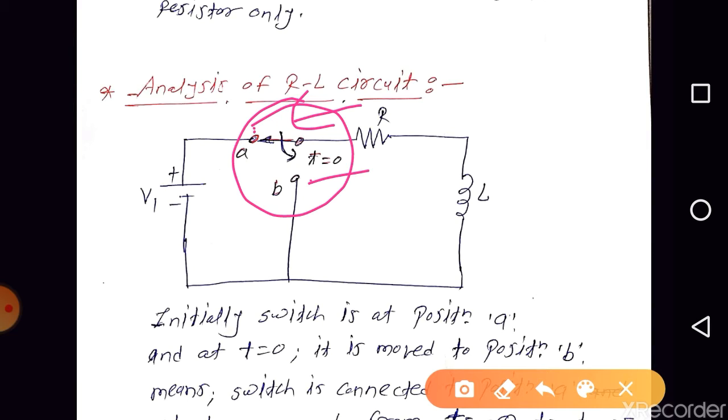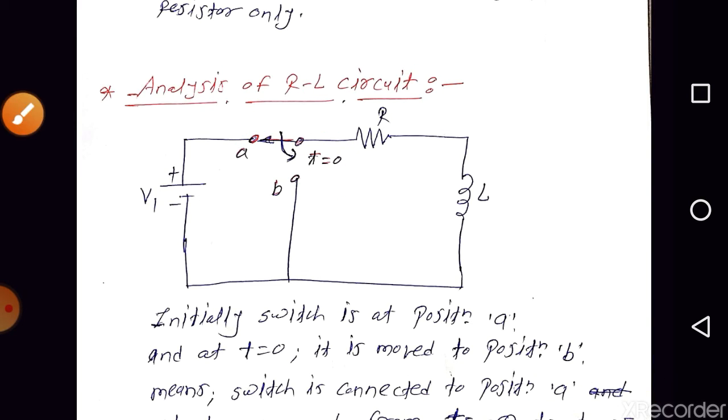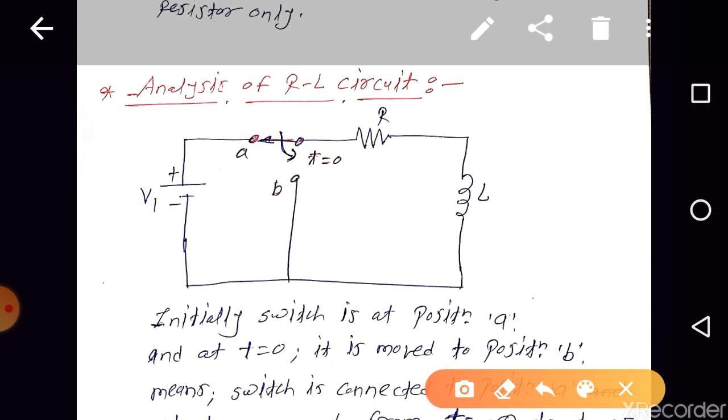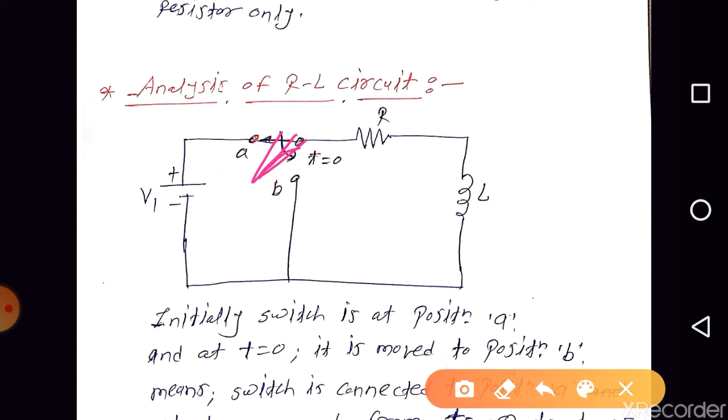Before minus infinity, the switch is neither connected to A nor connected to B. Before t equal to minus infinity, what will be the current flowing through the inductor? It will be 0, because the switch excitation was not connected to the circuit. So before t equal to minus infinity, the current flowing through the inductor was 0.